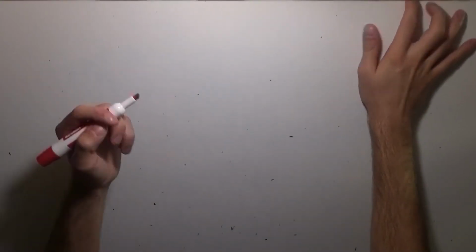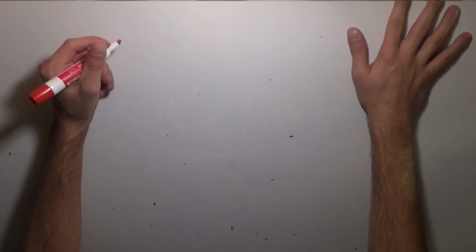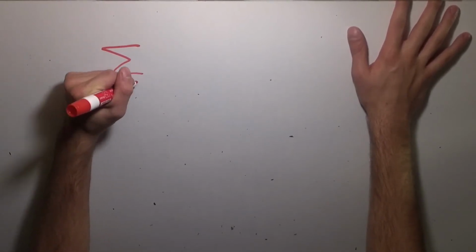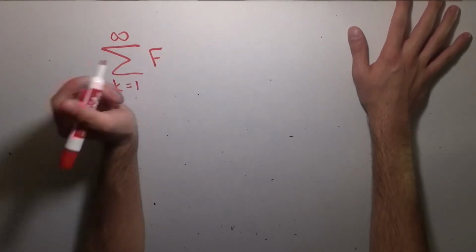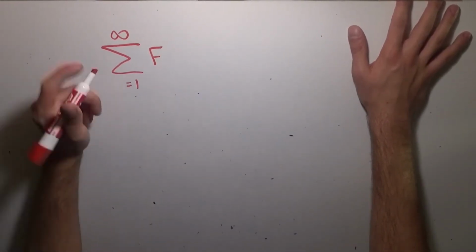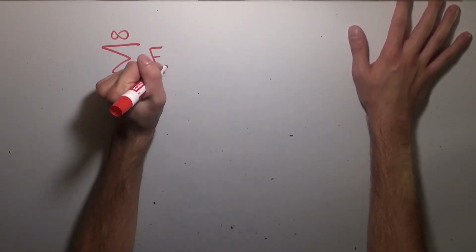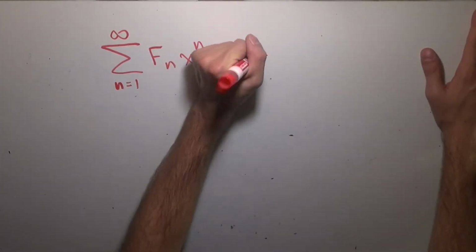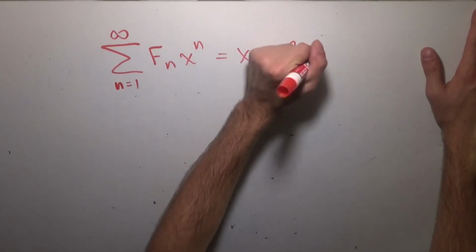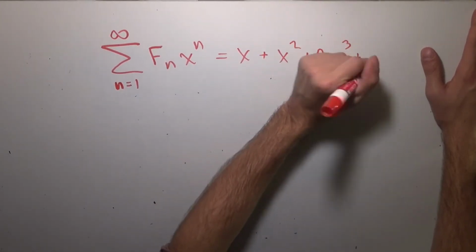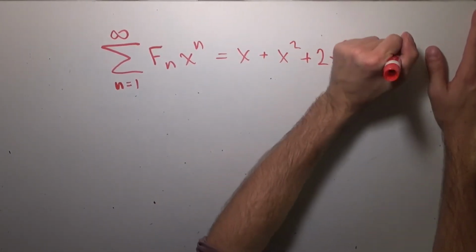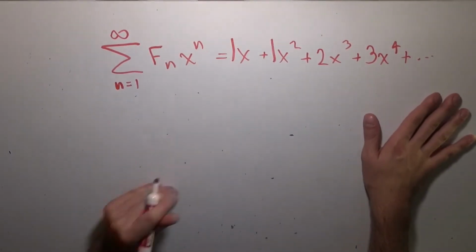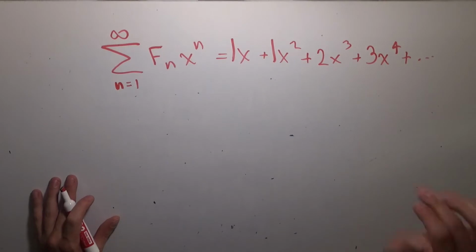So let's recall what the generating function for the Fibonacci numbers was. It's the sum from n equals 1 to infinity of the nth Fibonacci number times x to the n. Starting at 1, we get x plus x squared plus 2x cubed plus 3x to the fourth, etc., where the coefficients are all just the Fibonacci numbers, starting at 1, 1, 2, 3, 5, etc.